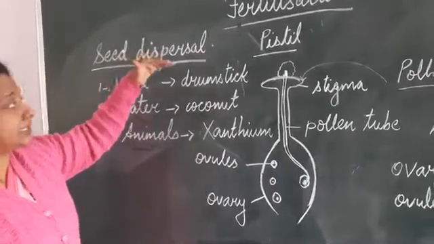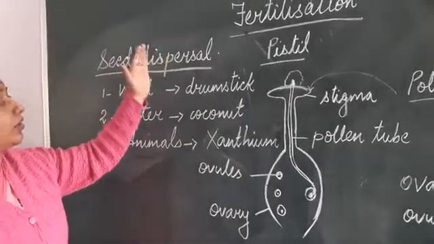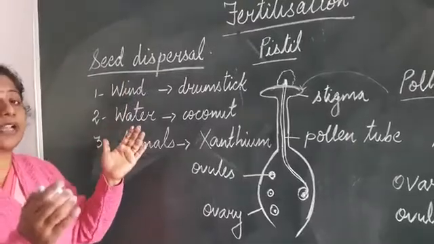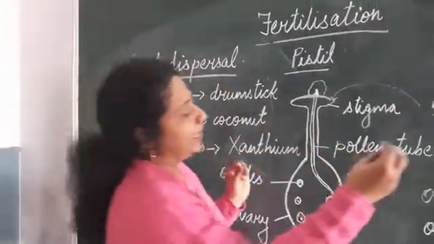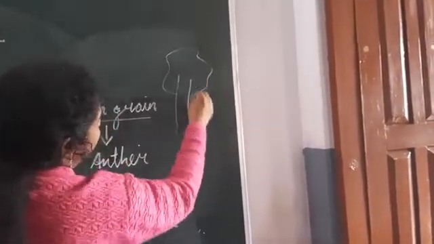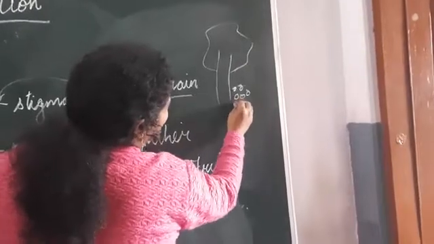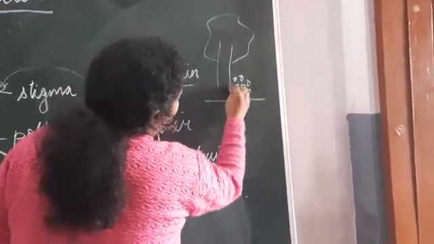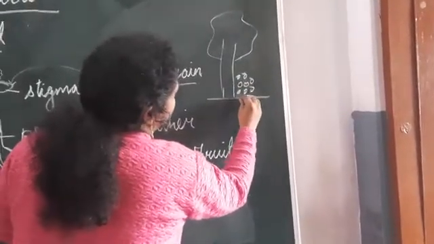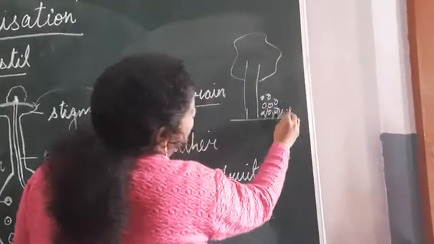And why is seed dispersal important? Seed dispersal is very important because if there is no seed dispersal, what will happen? Look, suppose there is a tree or a plant. Okay, this is a tree. All of its seeds will fall down here. What will happen? All the plants will grow together. And then what will happen? There will be competition.